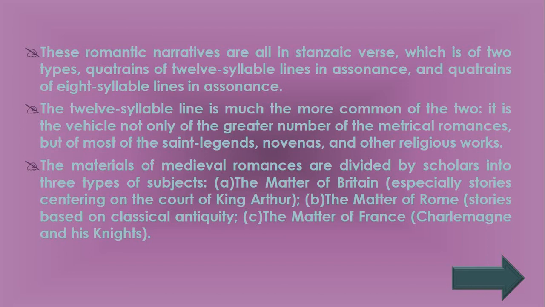It is a vehicle not only of the greater number of the metrical romances but of most of the saint legends, novenas and other religious works. The metrical romances of the medieval period are divided by scholars into 3 types of subjects: the matter of Britain, especially stories centering on the court of King Arthur; the matter of Rome, stories based on classical antiquity; and the matter of France, Charlemagne and his knights.